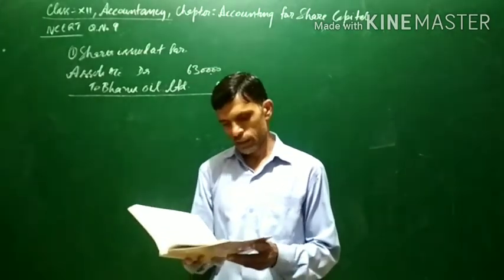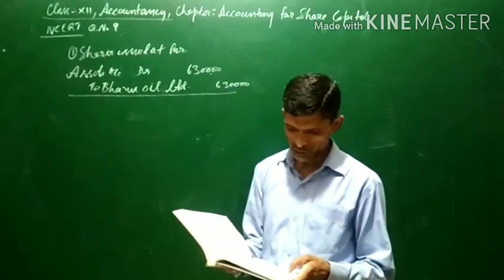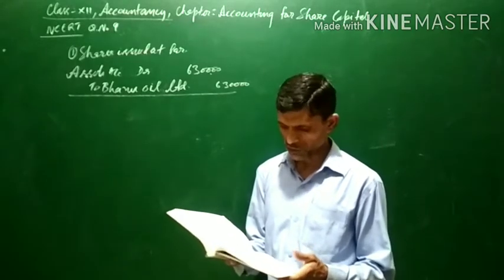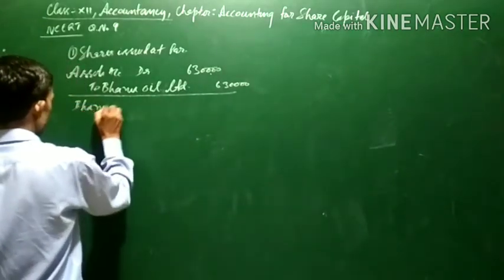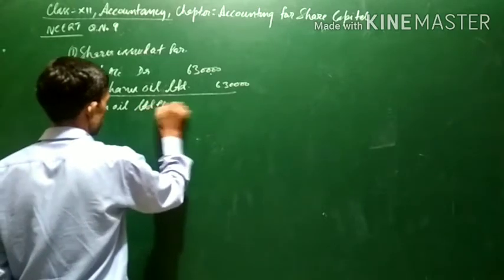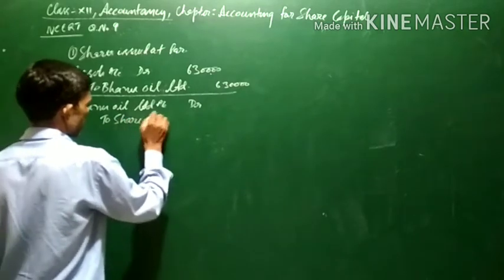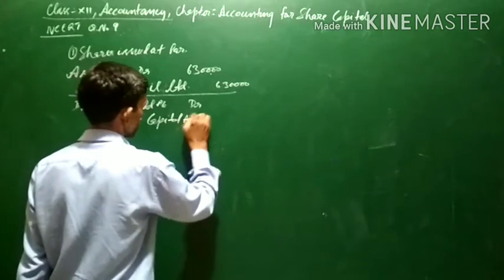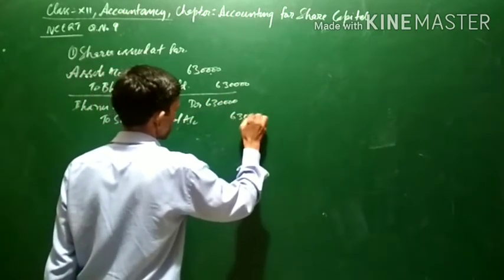Now this is the condition when shares of ₹100 each are issued at par, fully paid in consideration. Now when shares are issued, the entry will be Bhanu Oil Limited account debit to share capital account, 6,30,000.